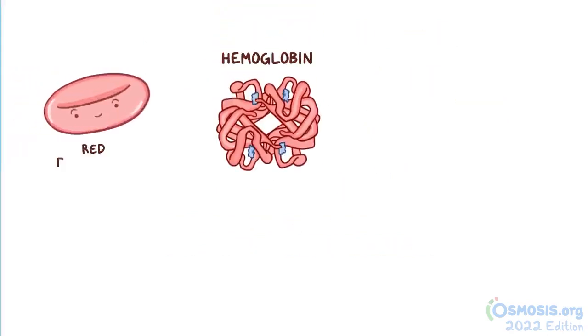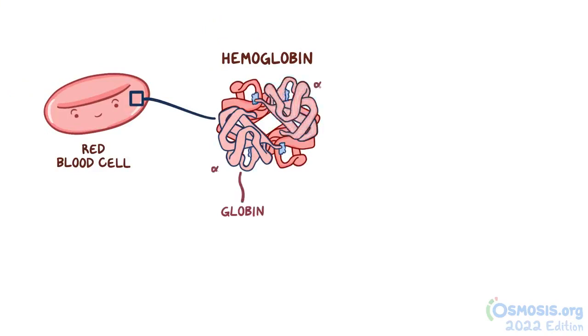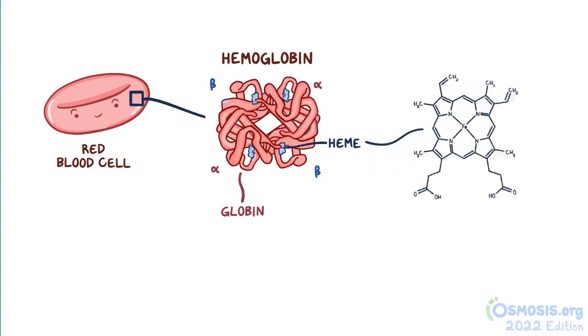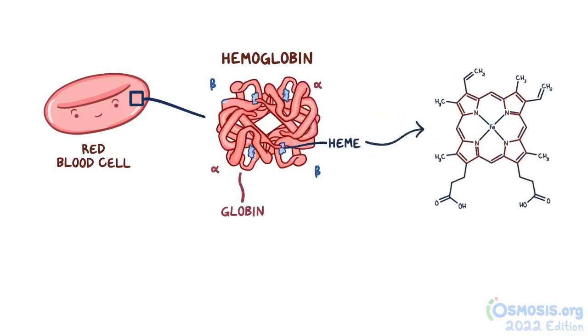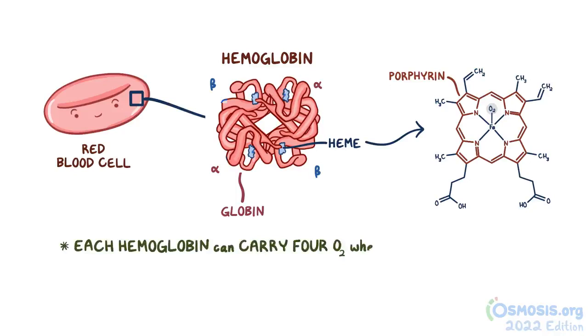main protein within red blood cells that's responsible for carrying oxygen. Now, hemoglobin is made up of hemes and globins. There are 4 globin subunits, typically 2 alpha and 2 beta, and each one has its own heme group. This heme group is a large molecule that's made up of 4 pyrrole subunits that forms a ring, and this structure is called a porphyrin. In the middle, there's an ionically bonded iron, and the iron is what binds to and carries the oxygen molecule. So each hemoglobin can carry 4 oxygen molecules when it's fully saturated.